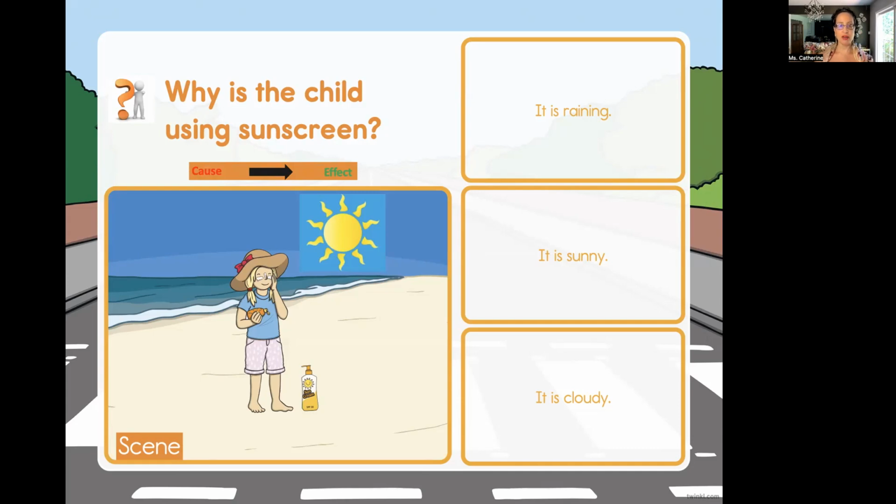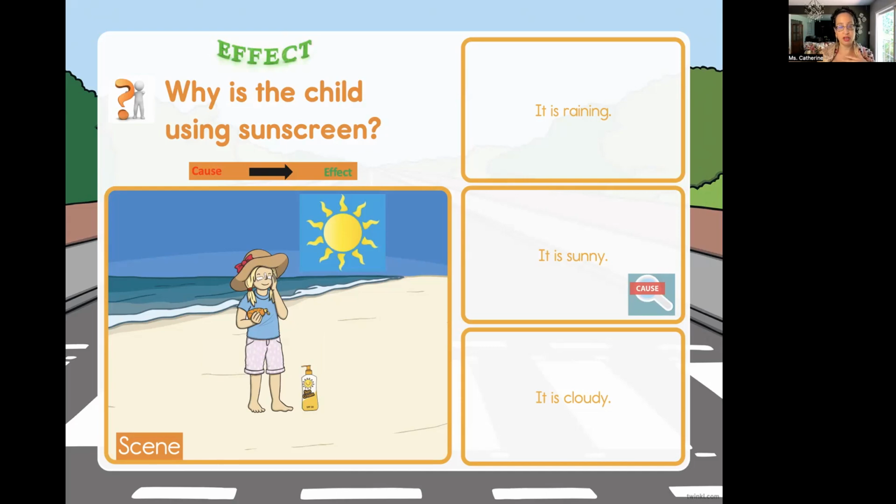So what's the cause? The cause is it is sunny. What would the effect be? The child is using sunscreen. Or we can ask the question, why is the child using sunscreen? So we're thinking about cause, the action, and the outcome, what's happened at the end, right?